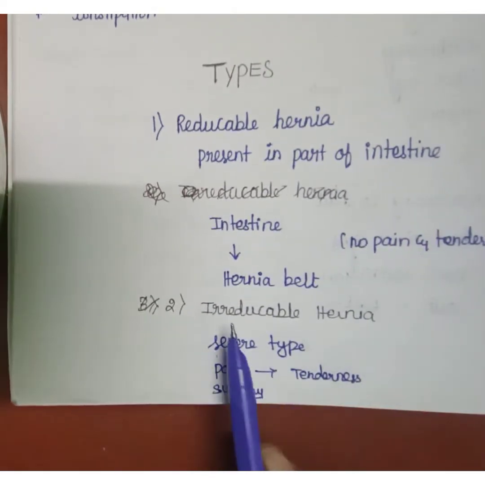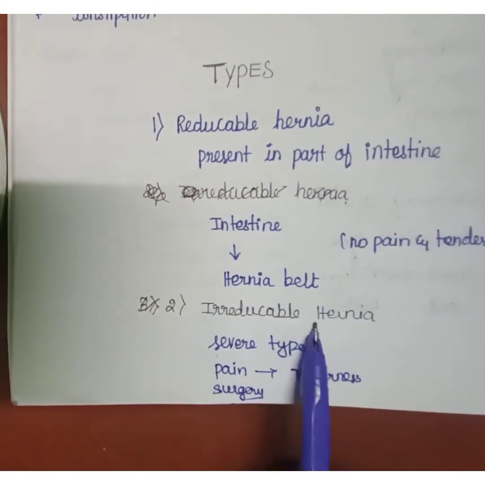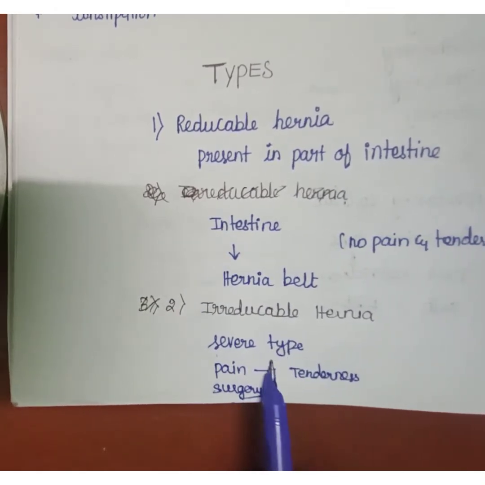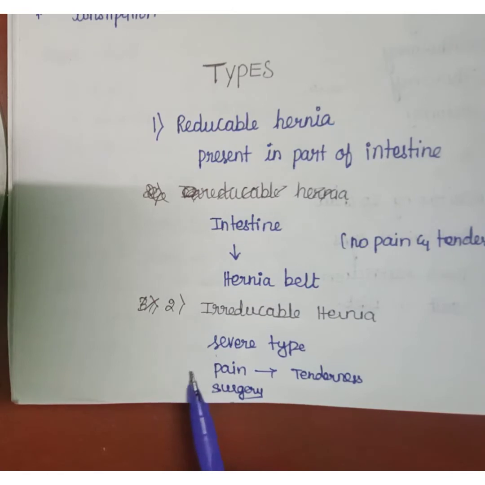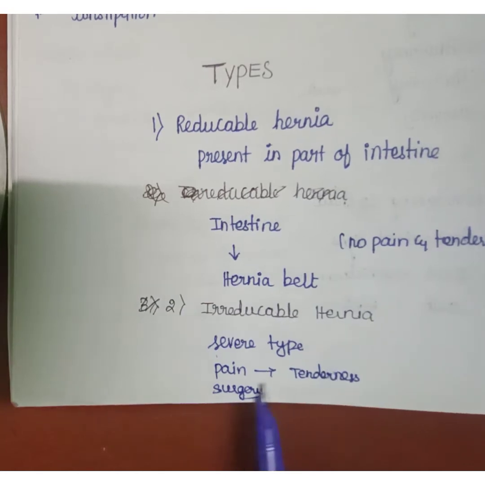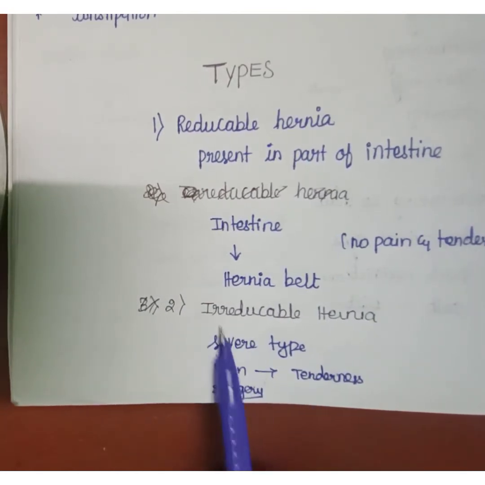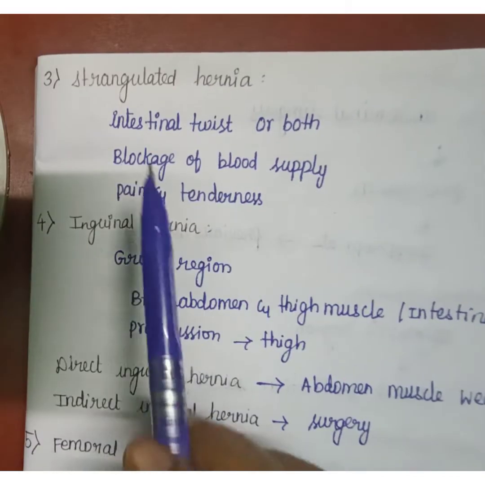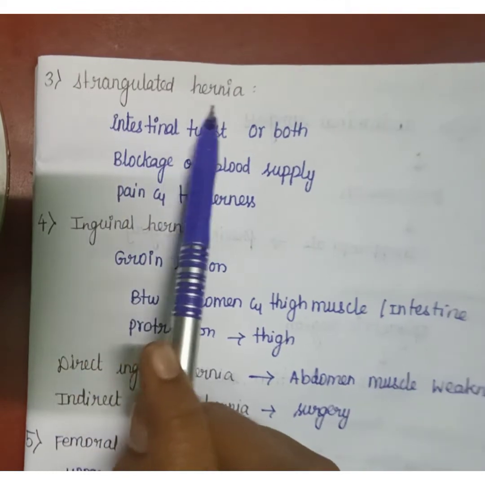Next one is irreducible hernia. Irreducible hernia is a severe type, and here pain and tenderness will be present. It is only treated by surgery. The next type is strangulated hernia.